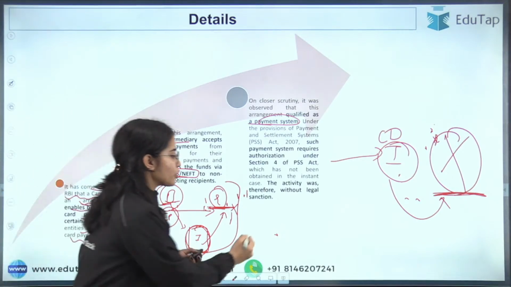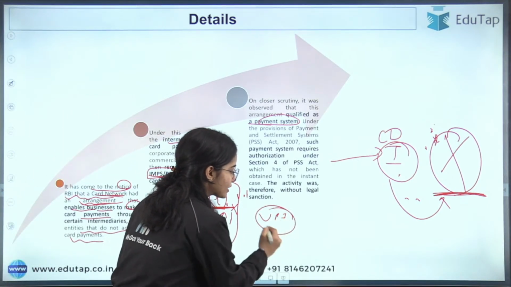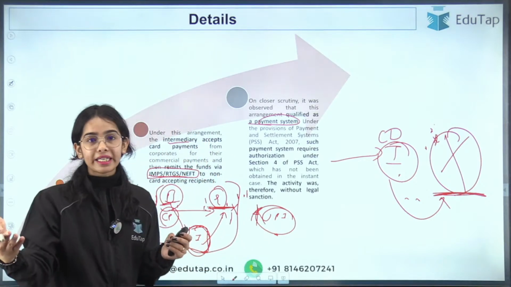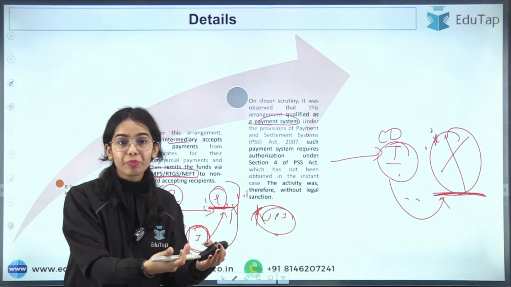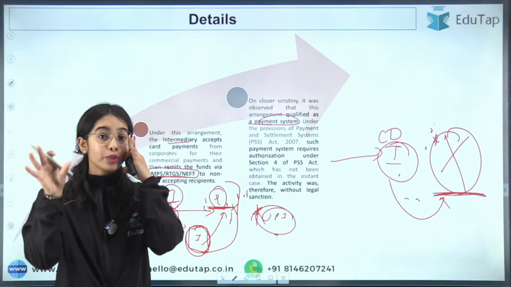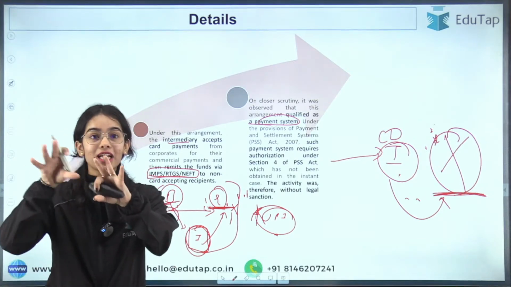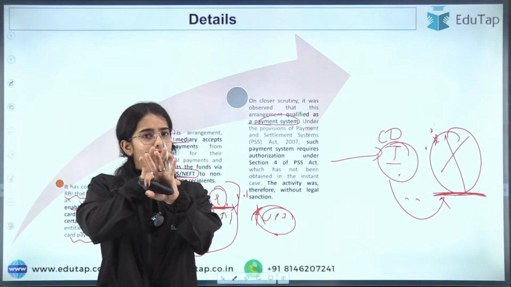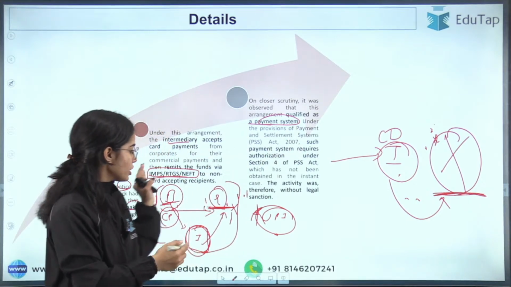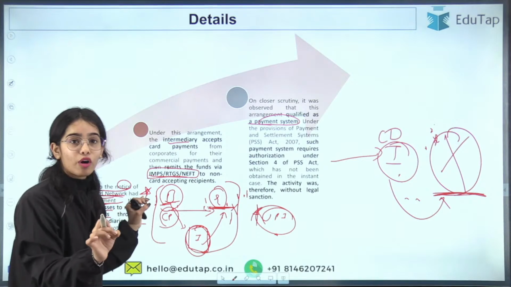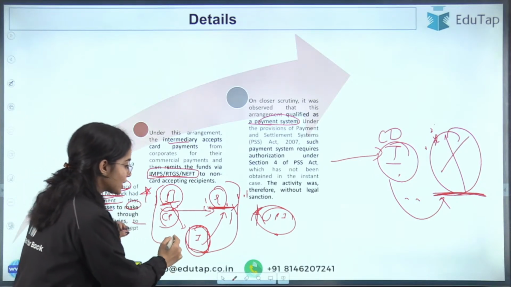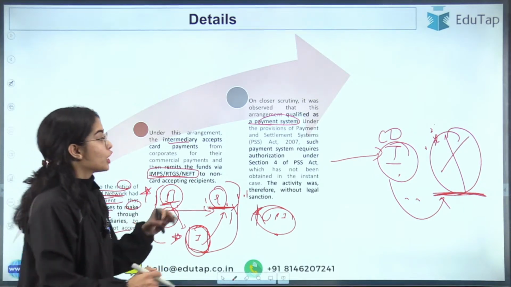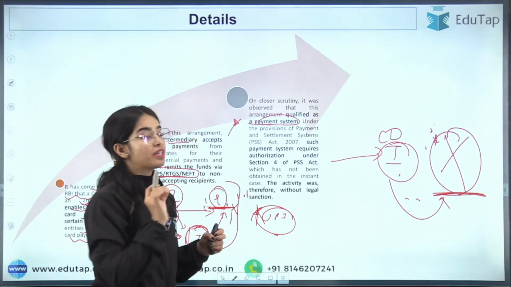Like right now we are using UPI through third party apps like Google Pay and PhonePe. We use those apps to send our money from our bank account to another bank account. So this is also a kind of payment system where an intermediary is used. So this qualifies as a payment system.